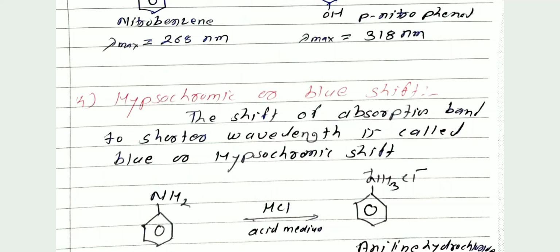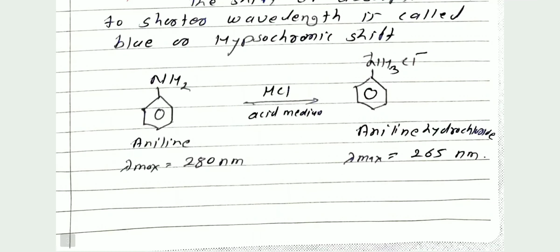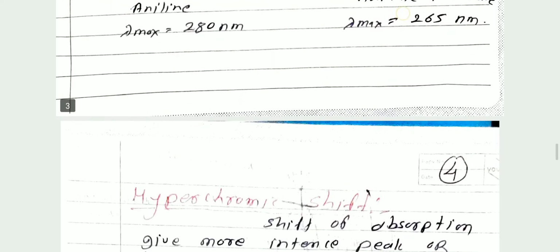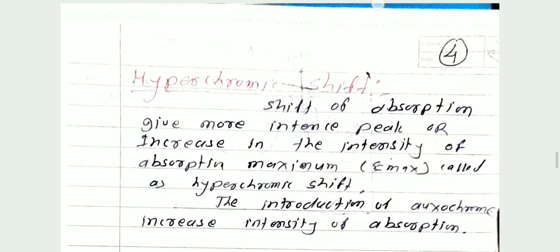The example of hypsochromic or blue shift: I am taking aniline. Aniline has lambda max 280 nanometer. Then this aniline is dissolved in HCl, that is an acidic medium, forming aniline hydrochloride. Aniline hydrochloride has lambda max 265 nanometer. Comparing these two values, 280 and 265, 265 is shorter. Therefore, a shift of lambda max to a shorter wavelength is called the hypsochromic shift or the blue shift.